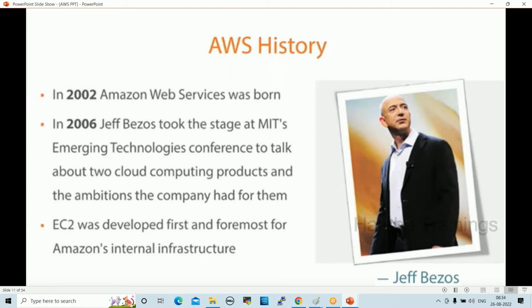Initially, they started by selling books. They prepared cloud for their business. Slowly, they started giving services to other companies, and in 2006 they enhanced the technology and gave it to other companies.